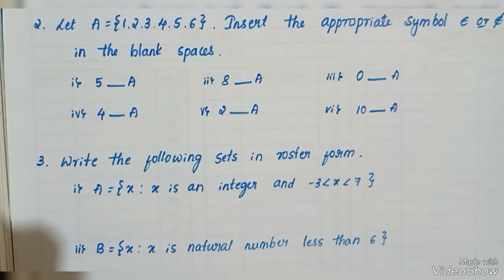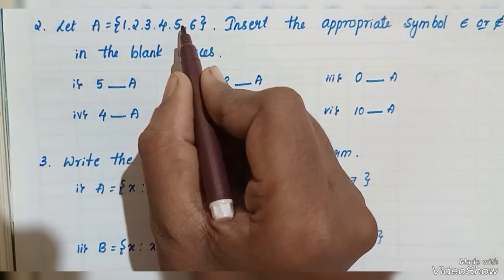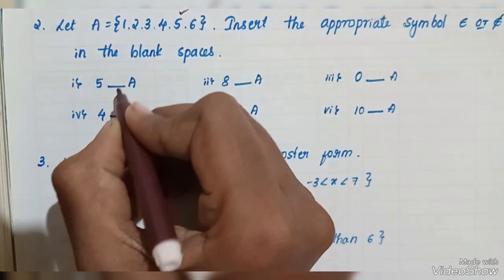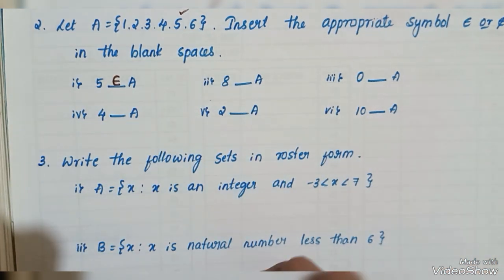Insert the appropriate symbol belongs or not belongs in the blank space. Here they given a set A. The element 5 belongs to set A. 5 is there, therefore we can write the symbol belongs.